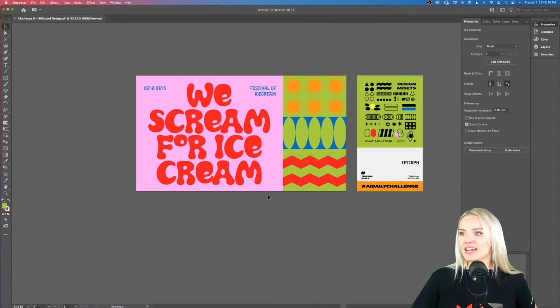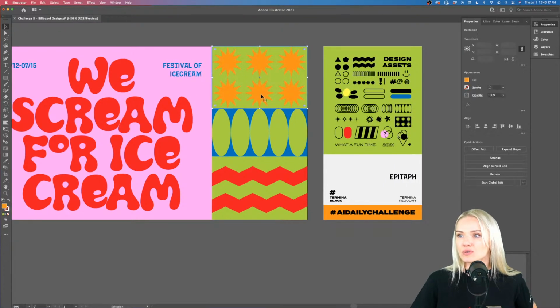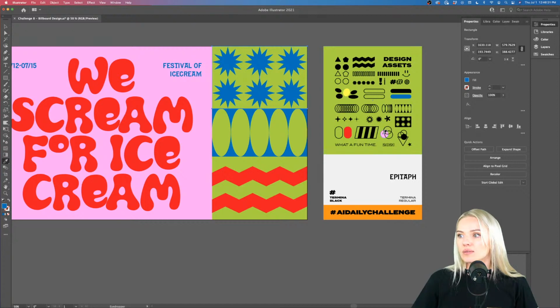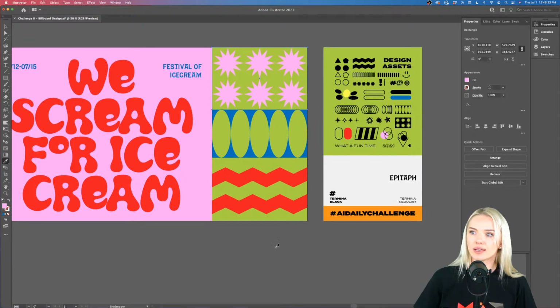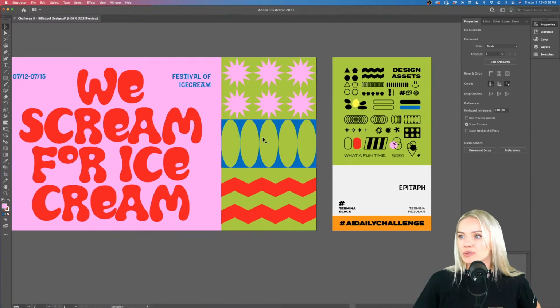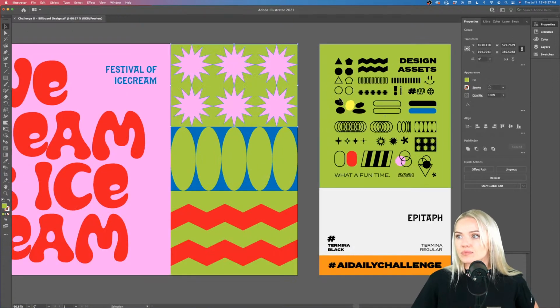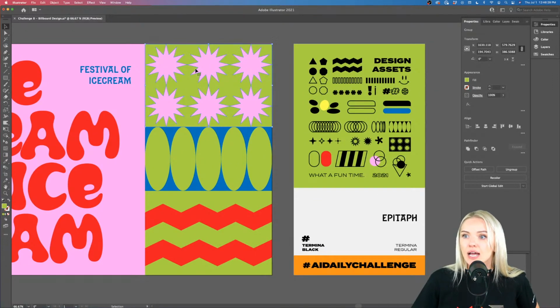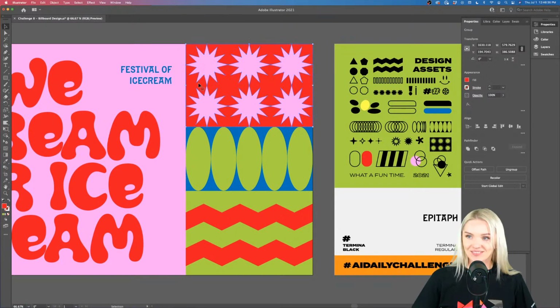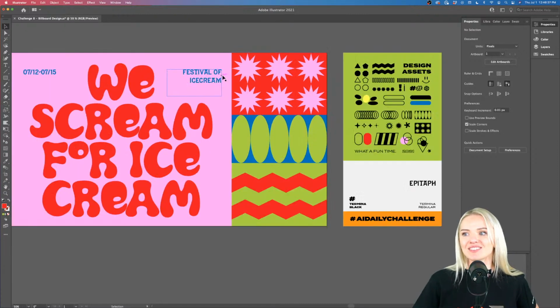So, okay, I think this looks pretty good. Maybe this orange, I can still work on that. Let's see. Oh yeah, I like that pink here. I think a little repetition here is not bad. I want to adjust this green color here because I feel like I've been using a lot of green. Oh yeah. Okay, this is ready to go.